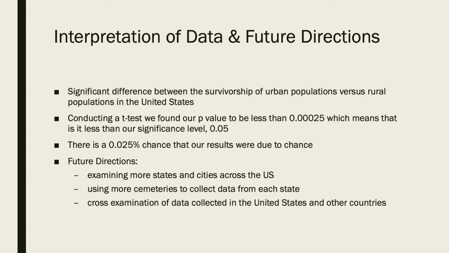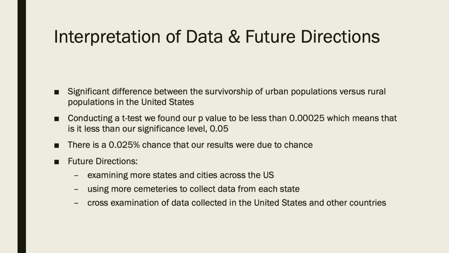To further expand on the hypothesis, we could repeat our experiment using more states and cities across the US. We could also look at more cemeteries to collect data from each state, which would give us a wide range of data.